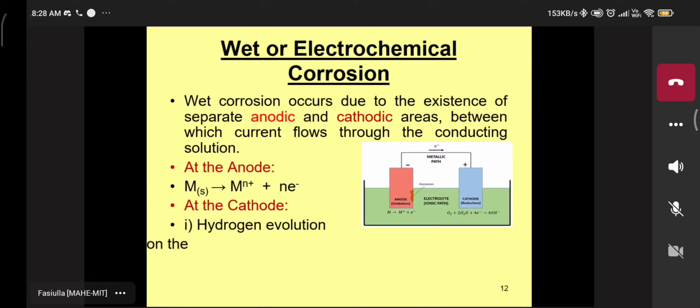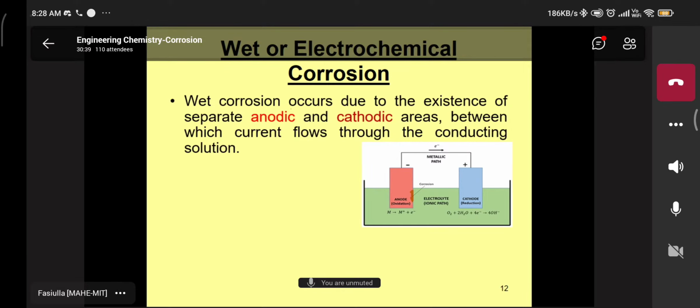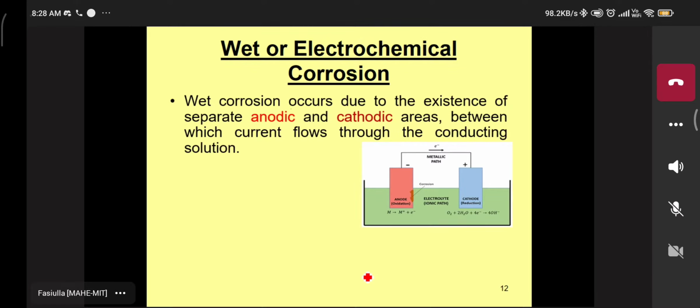Second type, wet corrosion. What do you mean by wet corrosion? The title itself says wet corrosion or electrochemical corrosion. Yes, which occurs in the presence of electrolyte. Yes, very good. In the presence of electrolyte. The difference is in the presence of electrolyte. So now the wet corrosion starts here.